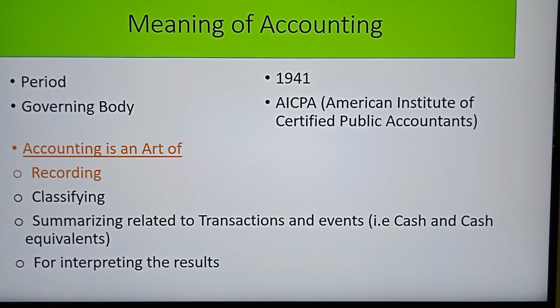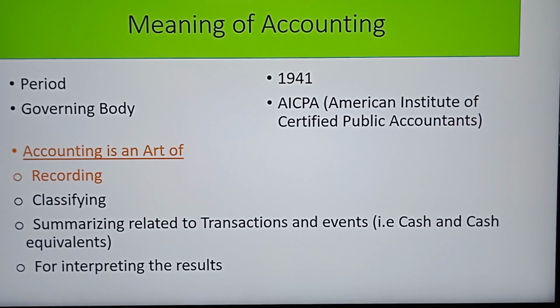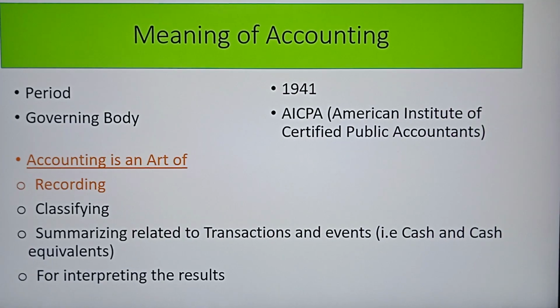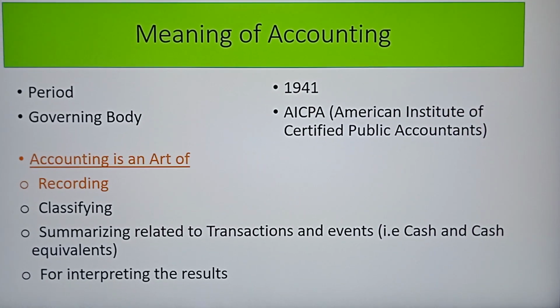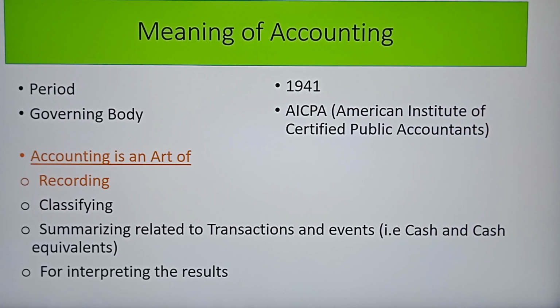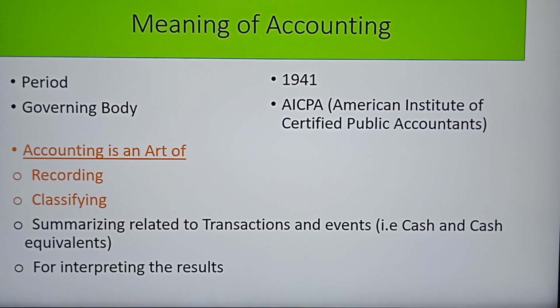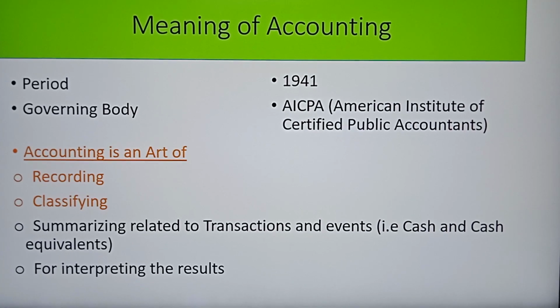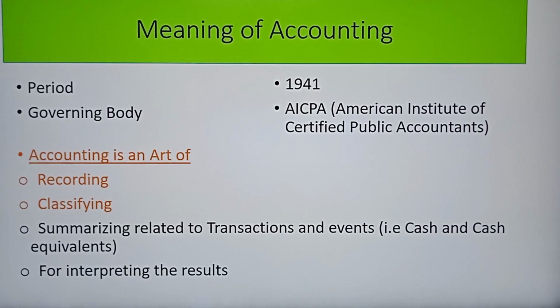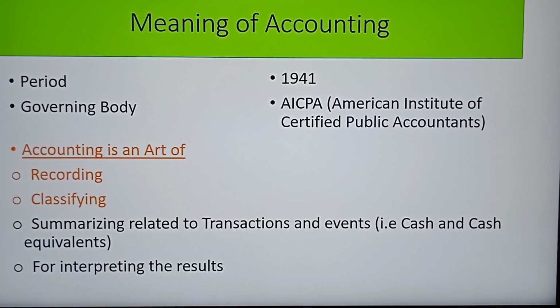For example, if you are purchasing any car or any goods, or paying salaries to the employees, all those things are called economic events. So first we need to record those things. Then we need to classify. Classifying is nothing but considering whether it's a revenue or expenditure. That is called classifying.